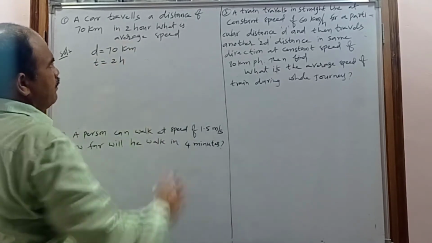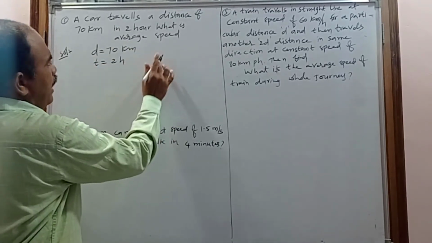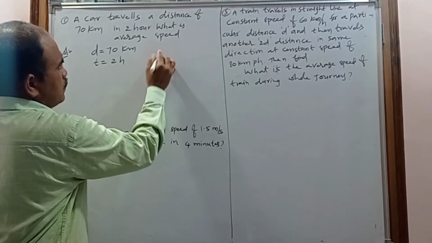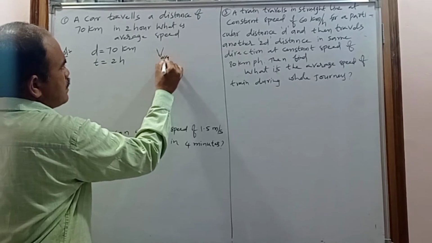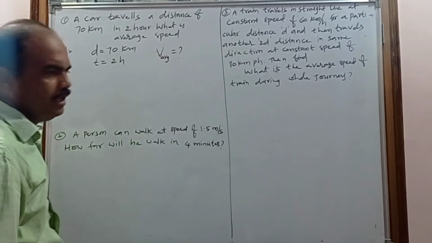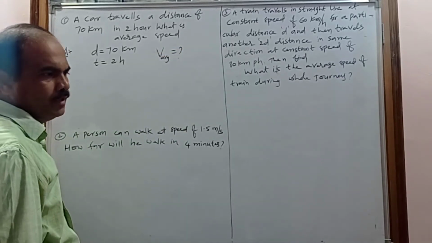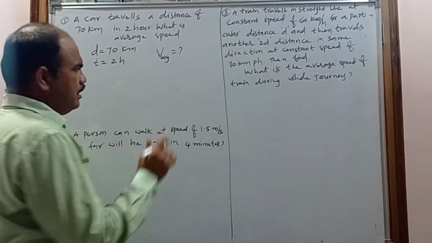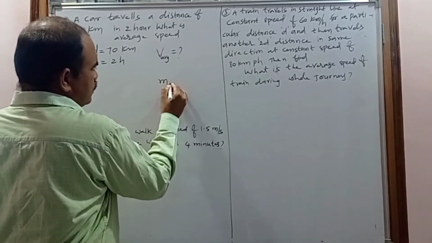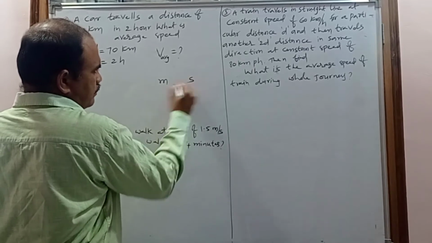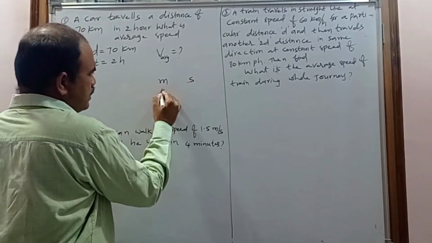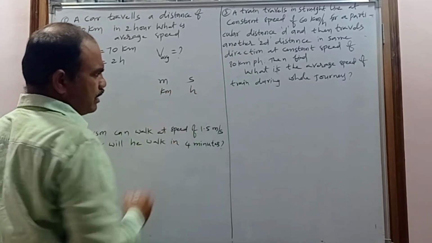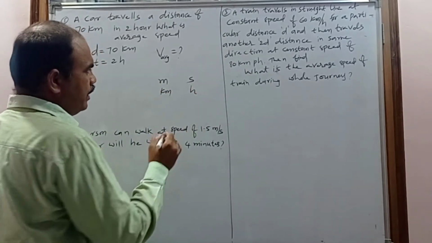And what is the average speed? You have to calculate the average speed. The average speed is represented with the letter V suffix AVG. But remember, if the distance is in meter, the time should be in second. If the distance is in kilometer, the time will be in hour.